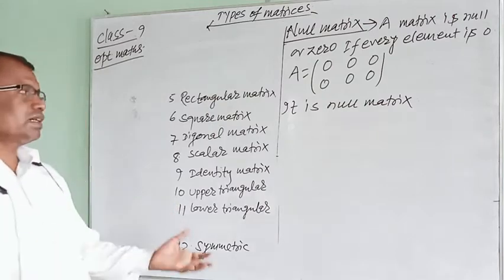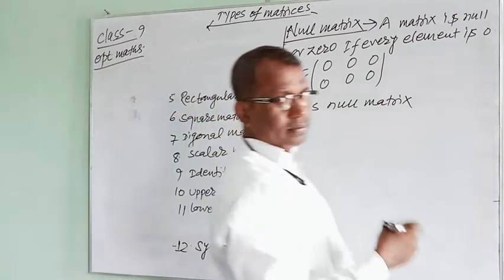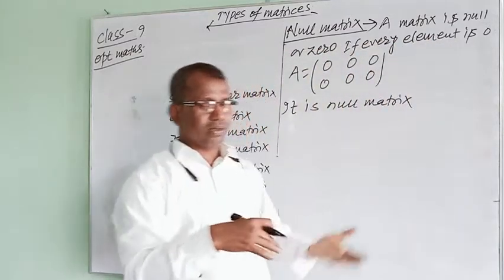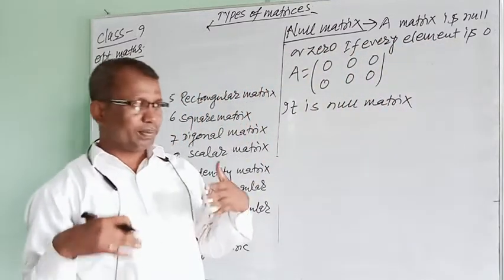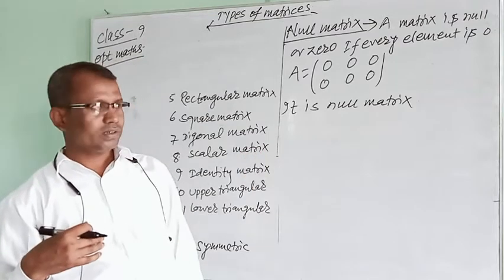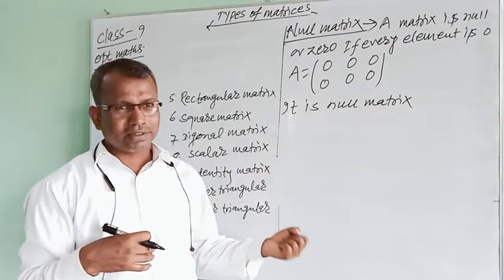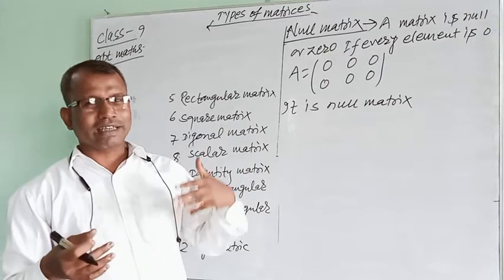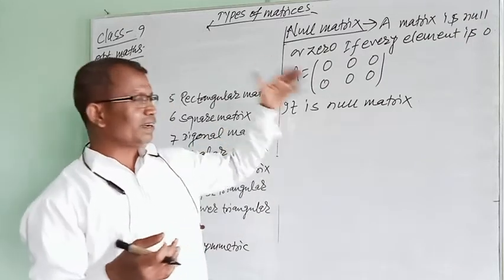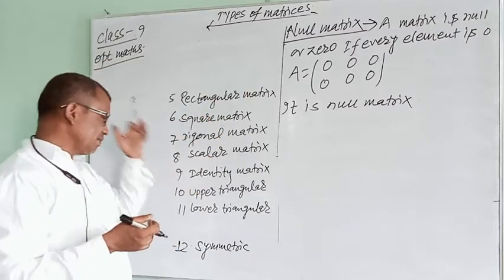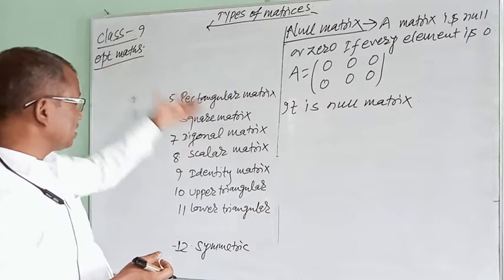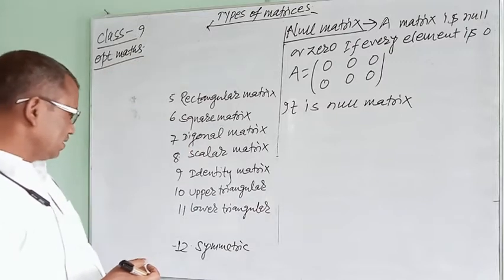A null matrix can be singleton also, of any order. It is not necessary that it should have only one row or only one column. It can be of any order. It can be a singleton matrix, a row matrix, a column matrix, a rectangular matrix, or a square matrix.